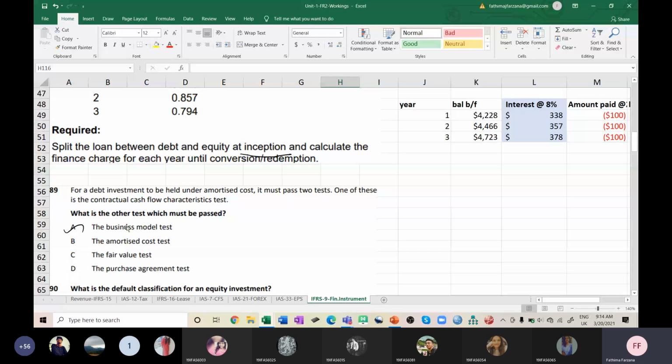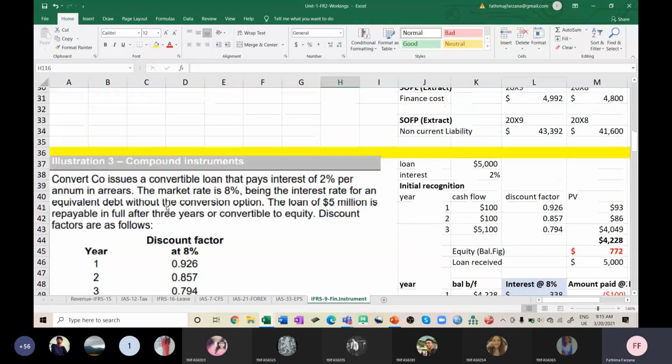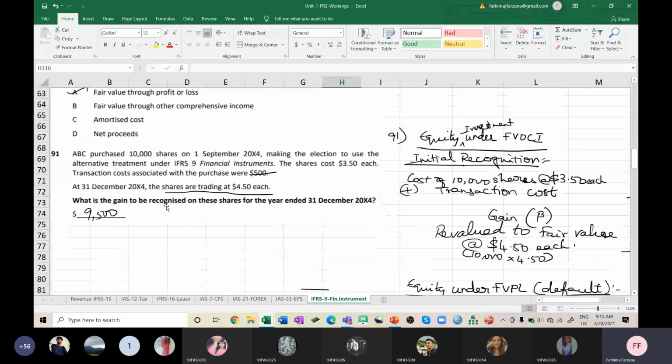Okay, and these are the tests. That is, one is contractual cash flow and another one is business model test. If an entity is holding for more than 1 year, long term, they should have the intention to hold the asset. In the sense, if you're investing in any company in the form of shares, then you can hold that asset for a long time. So if you're having that intention, that is business model test. And if it is contractual cash flow, you have to add principal and interest together, right? Principal and interest together, you should be able to get it back. Okay, these are these two methods we saw and few problems we worked out.